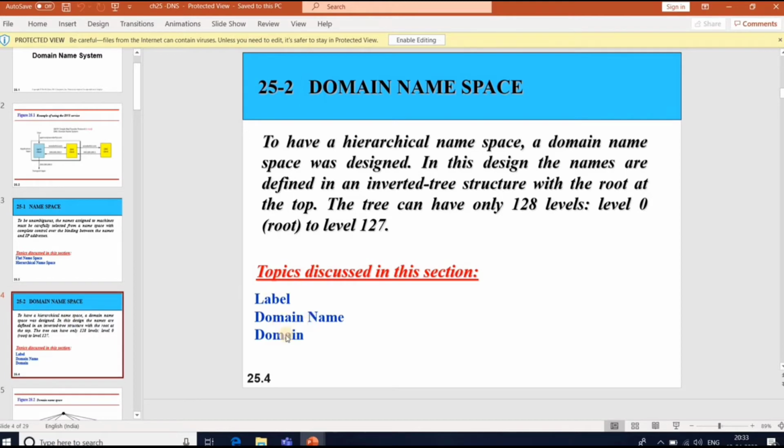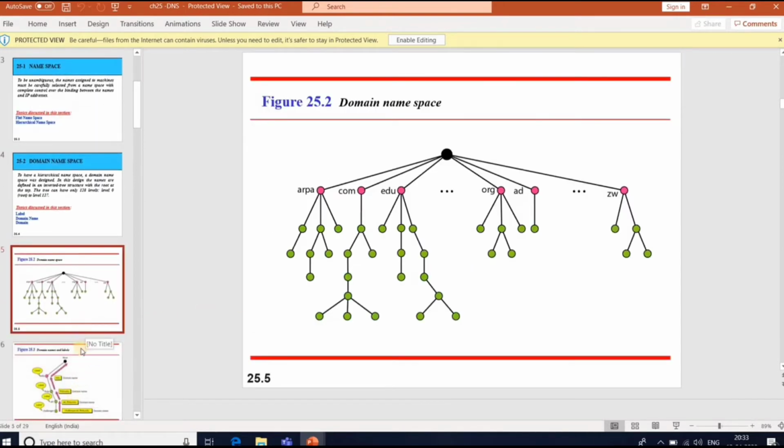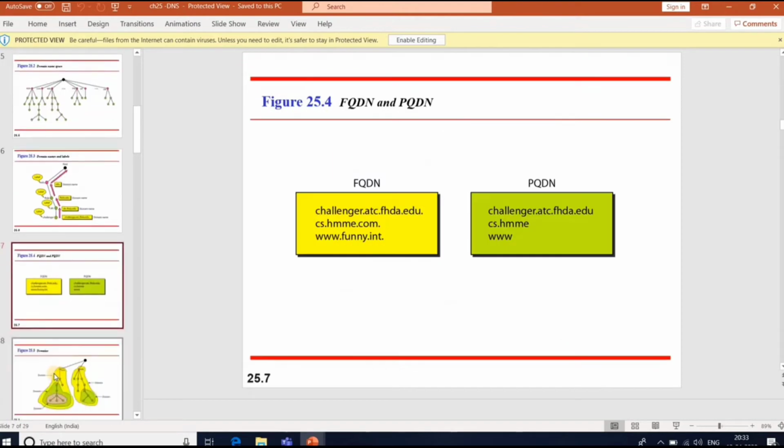We can discuss so many topics in the DNS: label, domain name, domain. So what is a label? Each node in a tree has a label, which is a string with a maximum of 63 characters. What is a domain name? Each node in a tree has a domain name. Generally, we can see two types of domain names: fully qualified domain names and partially qualified domain names.